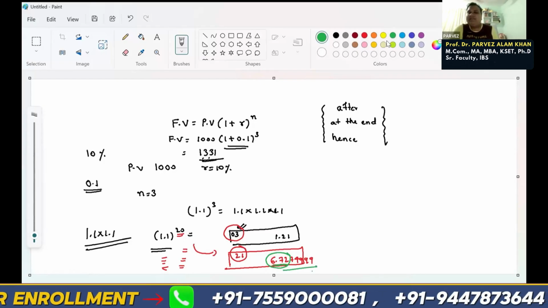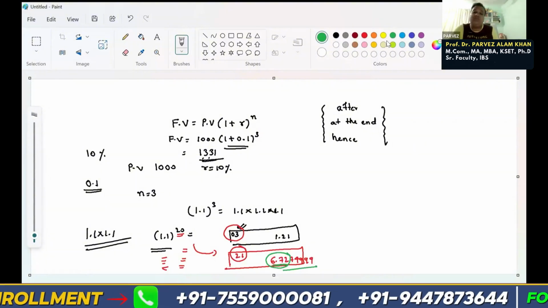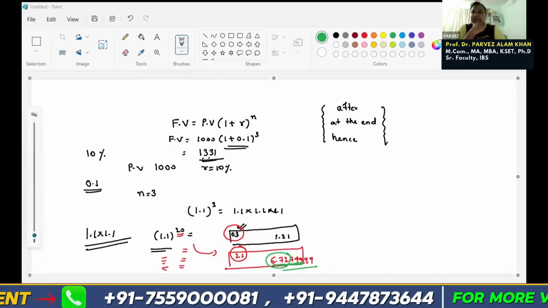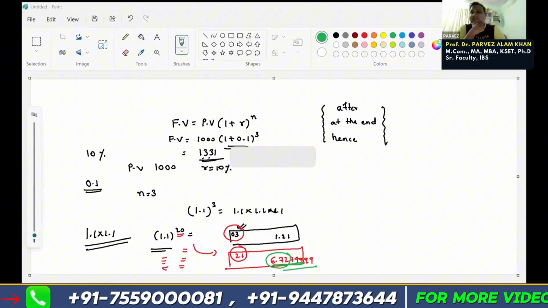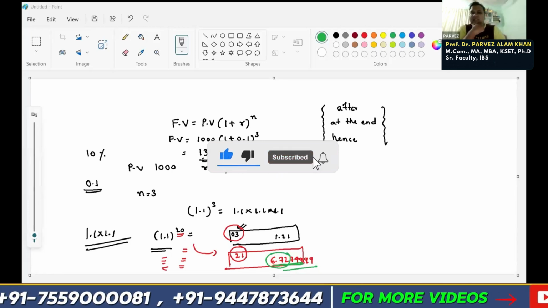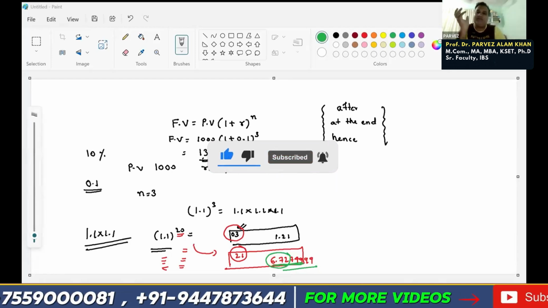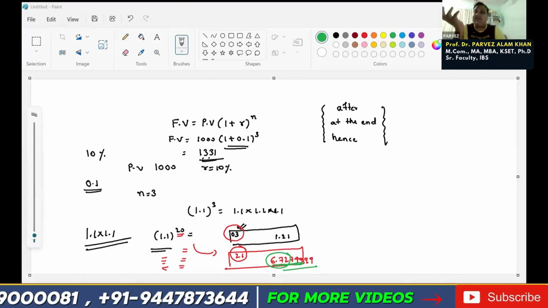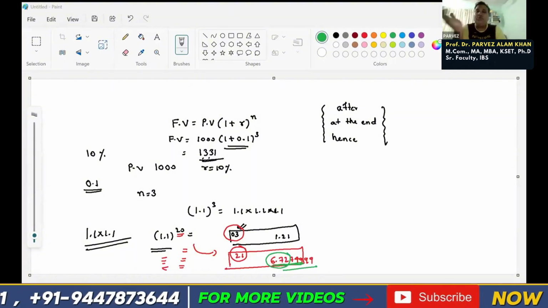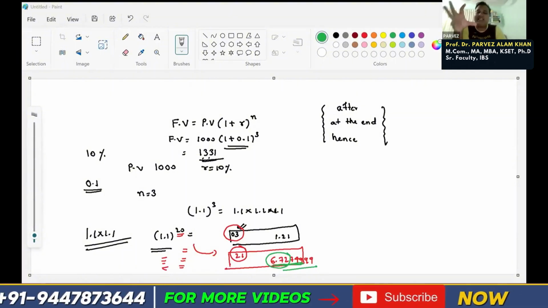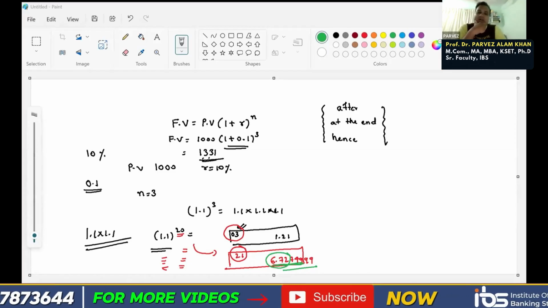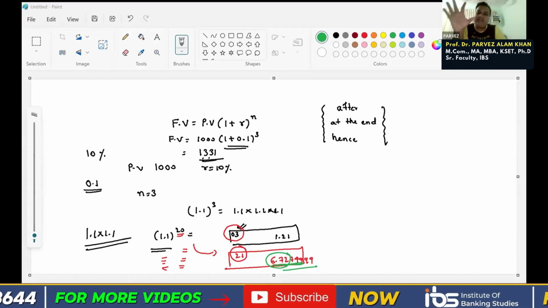If you want an approximate answer, okay, you are thinking, oh, full value, how to take? At least keep in mind that you take at least 5 digits after the decimal, or take the full value. Don't round it, because though here it's maybe 1000 rupees, somewhere you get a higher value, like 1 lakh, 2 lakhs, 5 lakhs, 10 lakhs, then a huge difference will come. So sometimes there are chances you would have chosen the wrong option. Okay, so take the full value, or after the decimal, at least 5 digits you take.